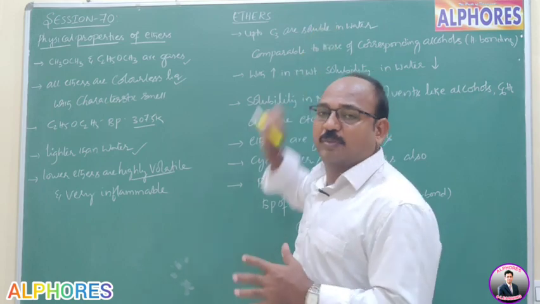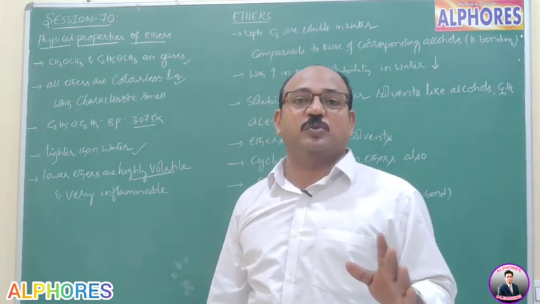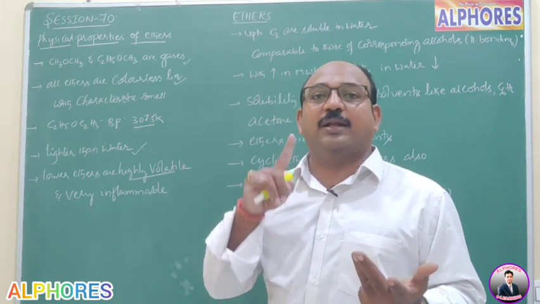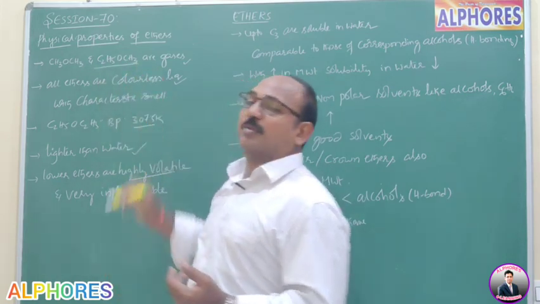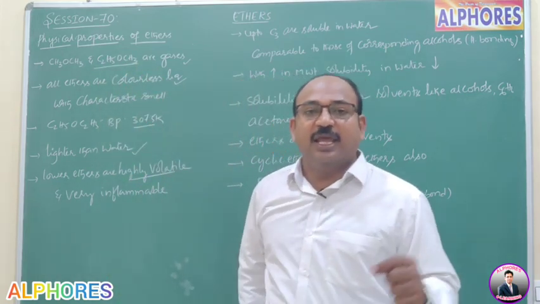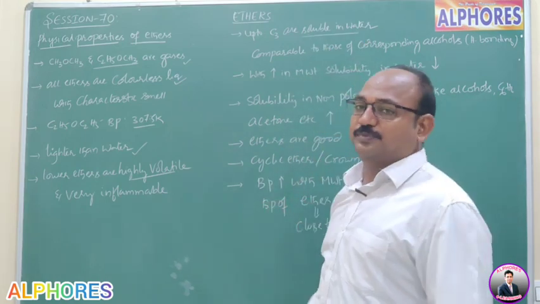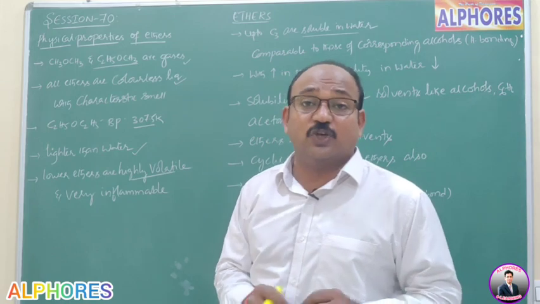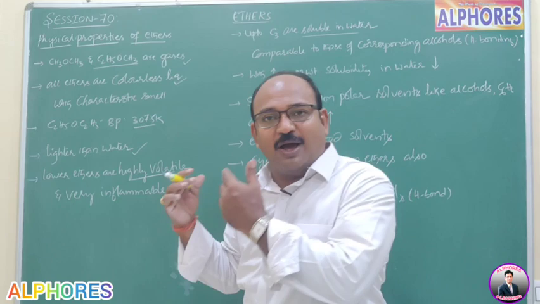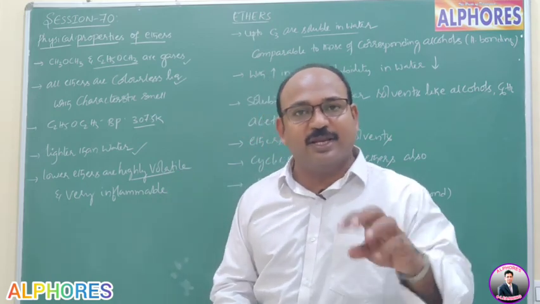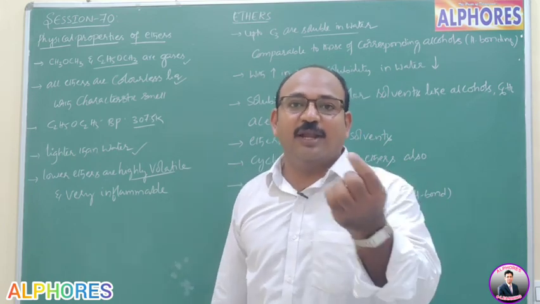Next, ethers up to 3 carbon atoms. Up to 3 carbon atoms means dimethyl ether and ethyl methyl ether, these two only. These two are soluble in water. Soluble in water means don't expect much solubility, but compared to the remaining ethers, which are insoluble in water, these ethers show a little bit of solubility.